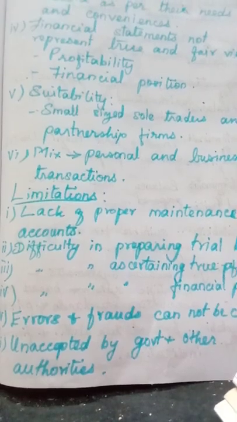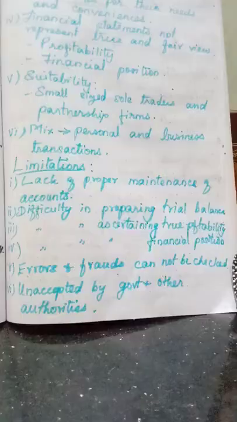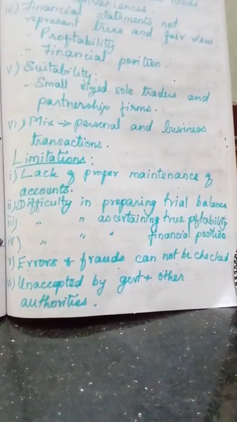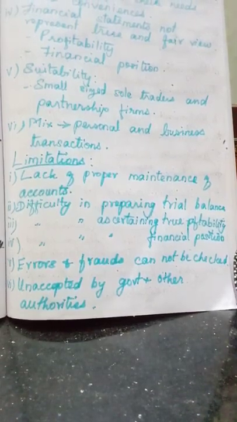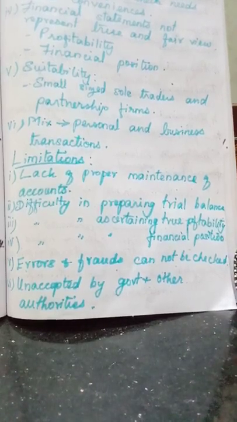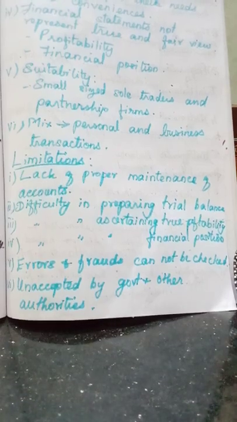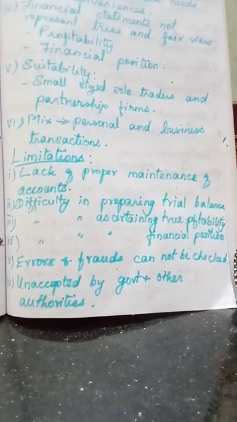Shall we go to the limitations of accounts from incomplete records? There are 6 limitations in single entry system. What is the meaning of limitations? The demerits. They may ask you in another way, what are the demerits of single entry system or accounts from incomplete records? Understood? So what are the limitations? You yourself will be able to say many limitations, isn't it?